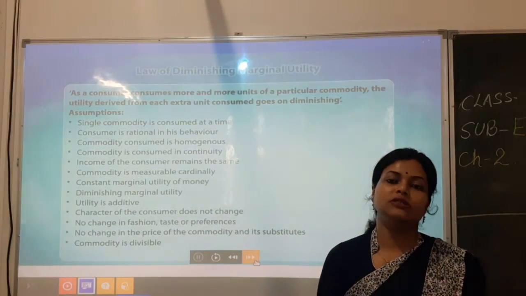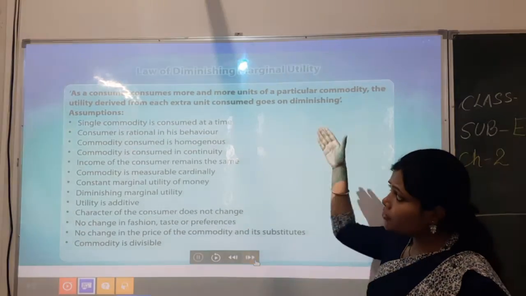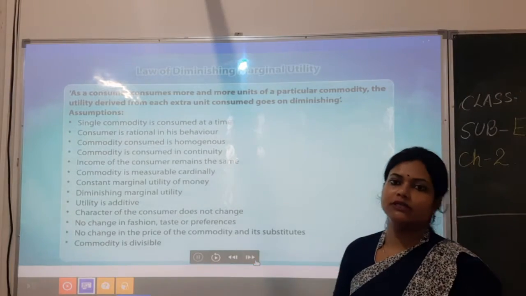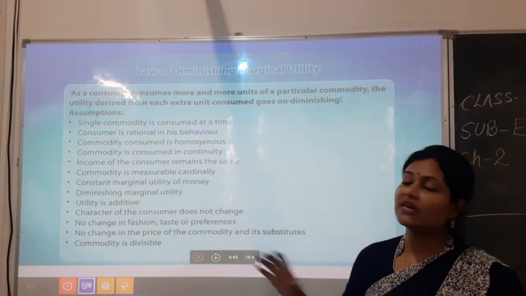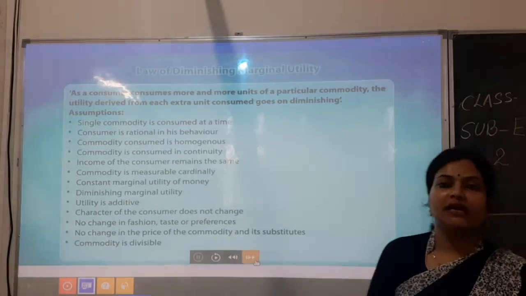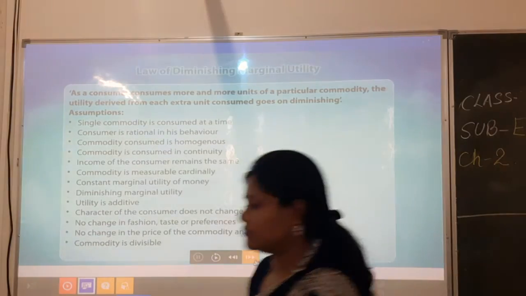So the commodity can be divisible. That is the last assumption. So here you have got how we will derive this law by having all these assumptions. We are assuming all these conditions and then only we are deriving this theory. Okay, let's just see the next clip.